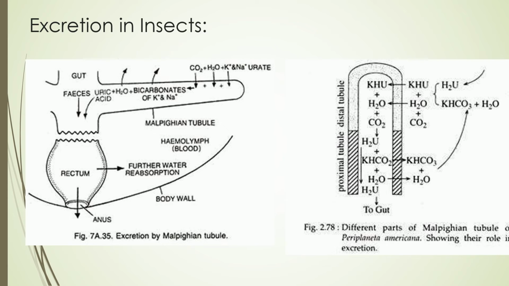Hence, it is the principal device of osmoregulation, by eliminating excess salts or water or by conserving them, depending on the physiological conditions. It maintains the ionic as well as water balance of the hemolymph.